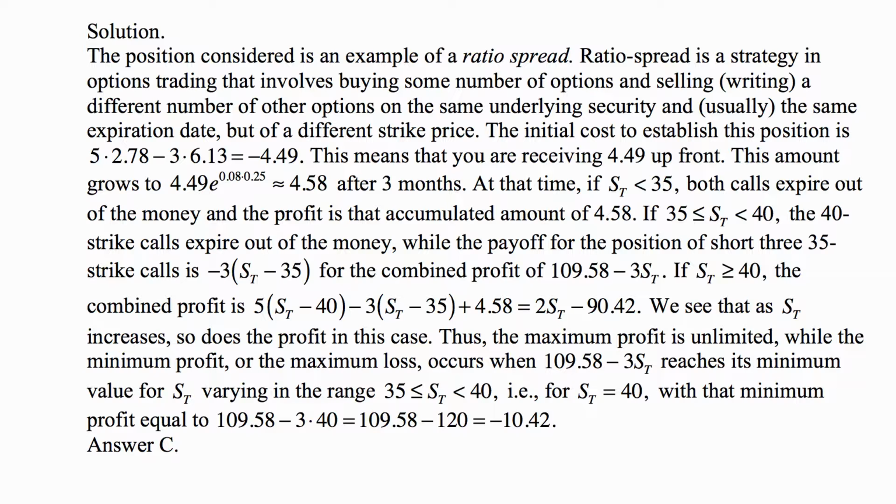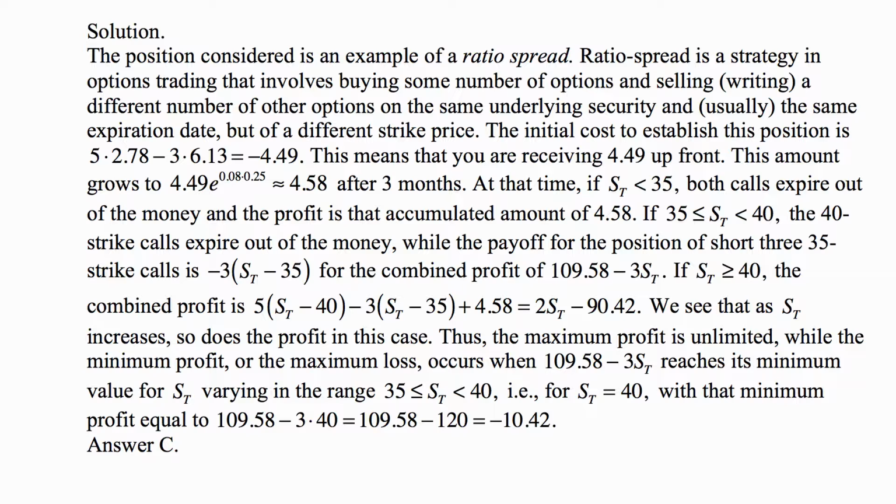So note that the payoff at 40, when the price is 40, is the worst case scenario for both ranges, between 35 and 40 and between 40 and infinity for the exercise price.